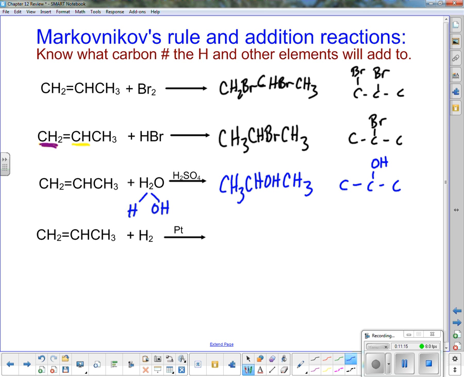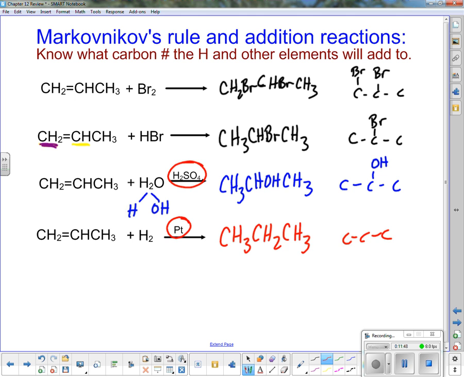Now notice that we had to add sulfuric acid when we do water because it helps split that water up for us. So when we work with water, we usually have to use sulfuric acid as a catalyst. Same thing with hydrogen, we usually have to use platinum as a catalyst. So as we're doing the catalyst there, what we're going to do is we're going to get just CH3, CH2, CH3, just basically propane.